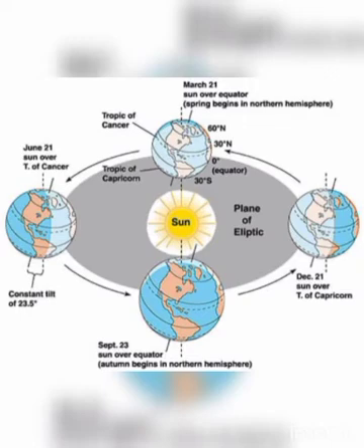Now we study revolution. What is revolution? You already learned it. The movement of the earth on an elliptical orbit around the sun is known as revolution. Then in your booklet, the fifth question.